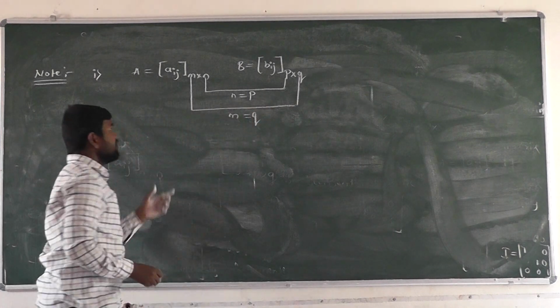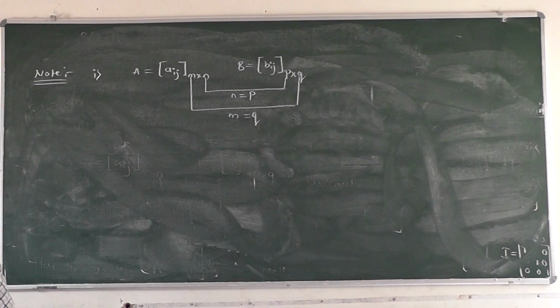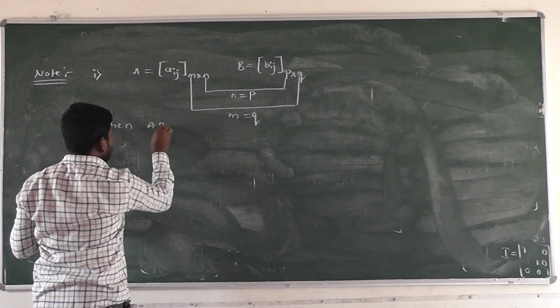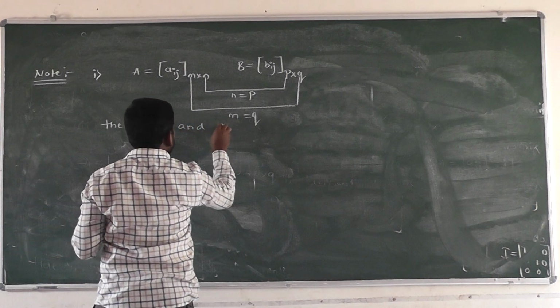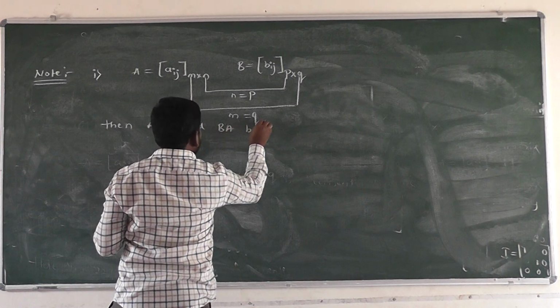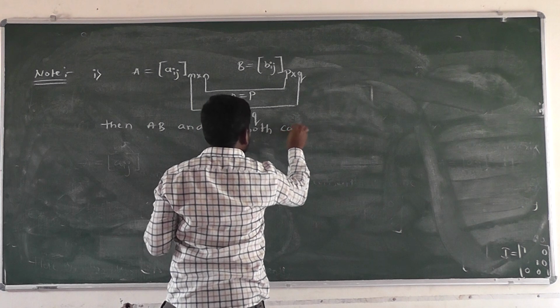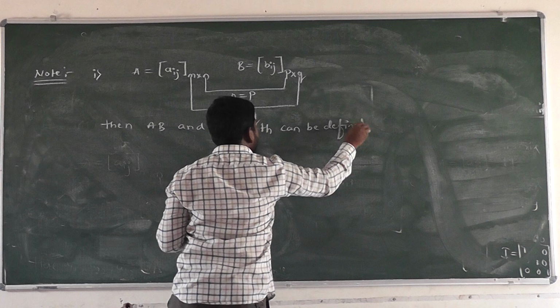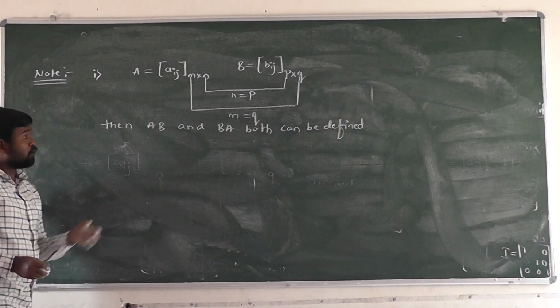In this case, both AB and BA can be defined.